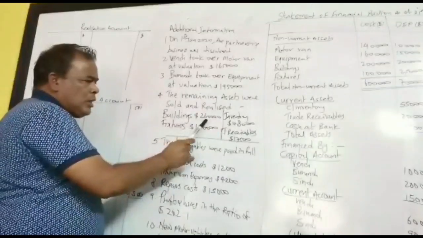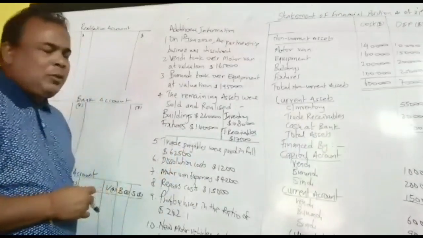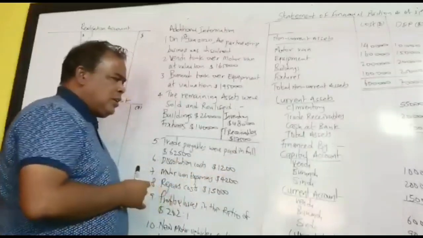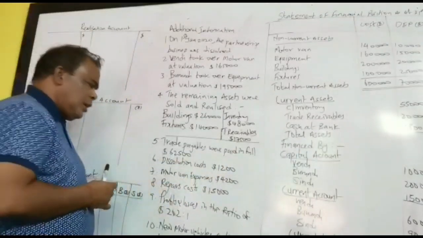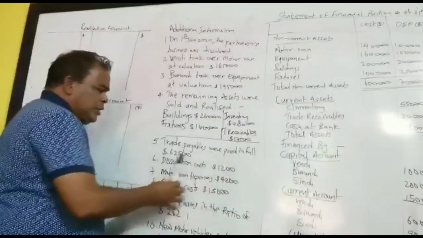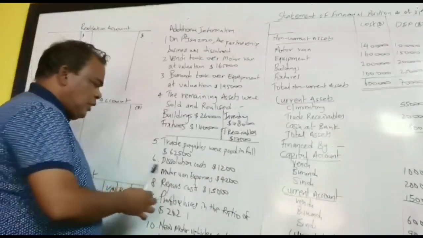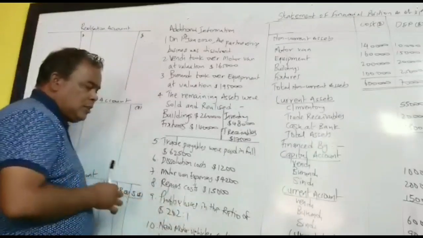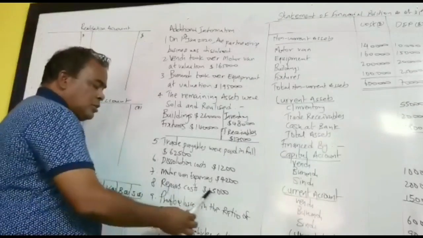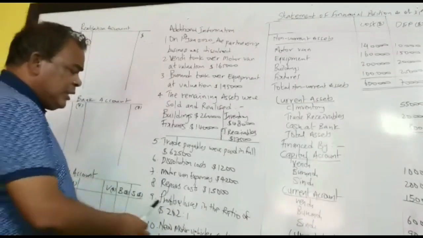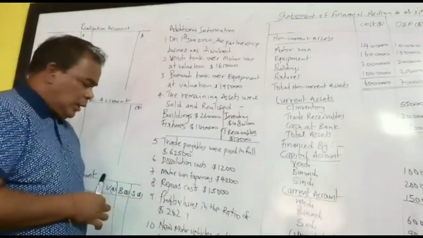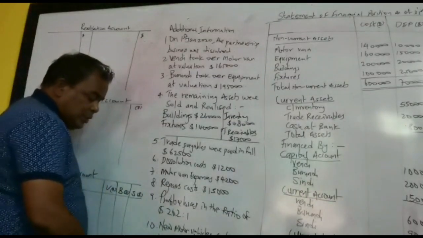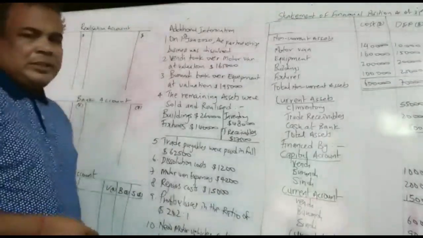Building 260,000, fixtures 140,000, inventory 48,000, trade receivable 17,500, trade payable were paid in full 62,500, dissolution cost amounted to 1,200, motor van expenses 4,200, repairs costs 15,000, profit and losses in the ratio of 2:1. New motor vehicle costing 65,000 was sold for 75,500, no entries were made in case of dissolution.